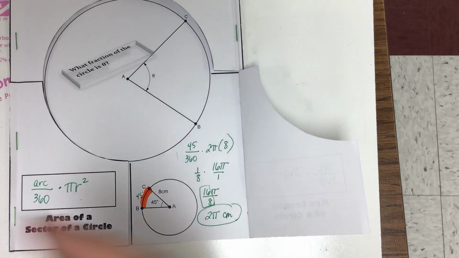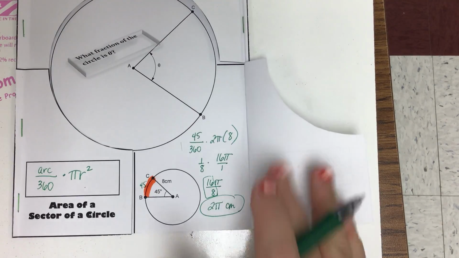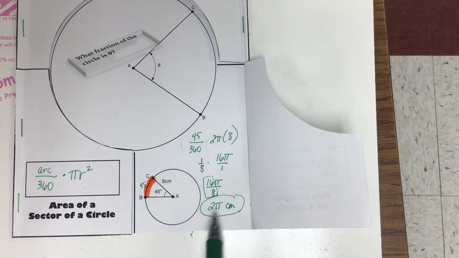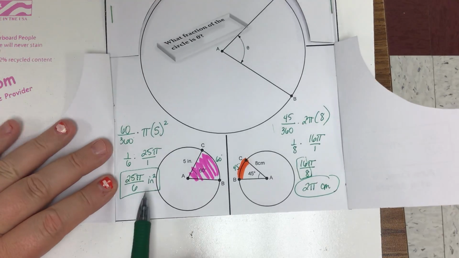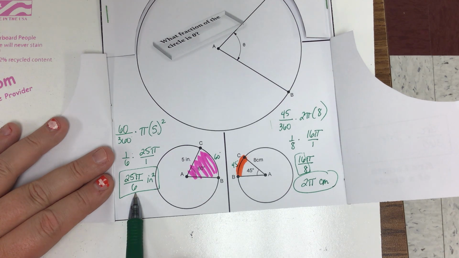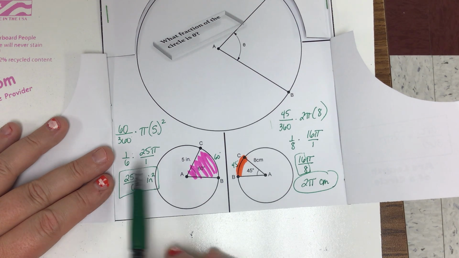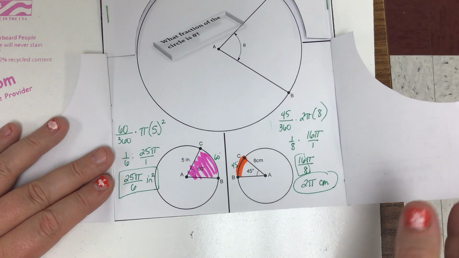Something to take into consideration: if you're doing an assignment and it asks for an approximated answer, then you're going to actually have to take your calculator and multiply 2 times pi and then round appropriately. Or in the previous problem, if it's 25 pi over 6 and they asked for maybe an answer rounded to the nearest hundredth, you're going to have to take your calculator and take 25 times pi and then hit divided by 6 and again round appropriately.